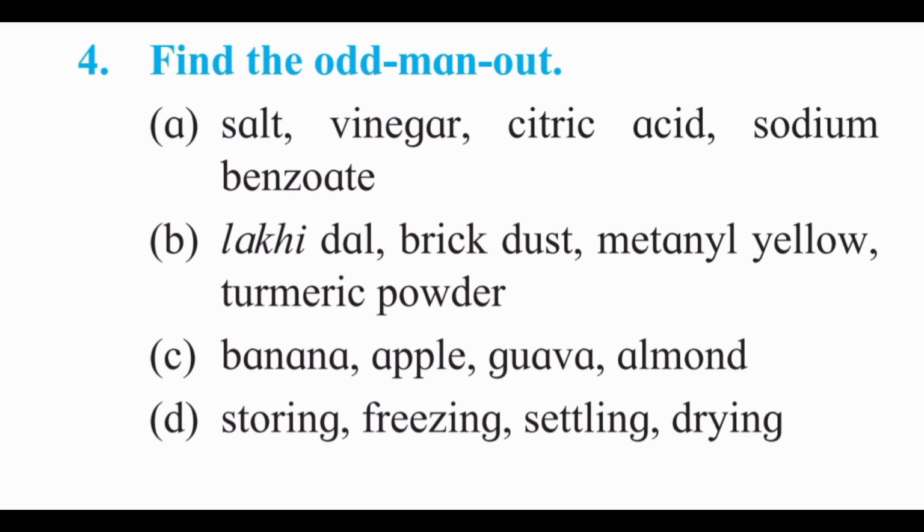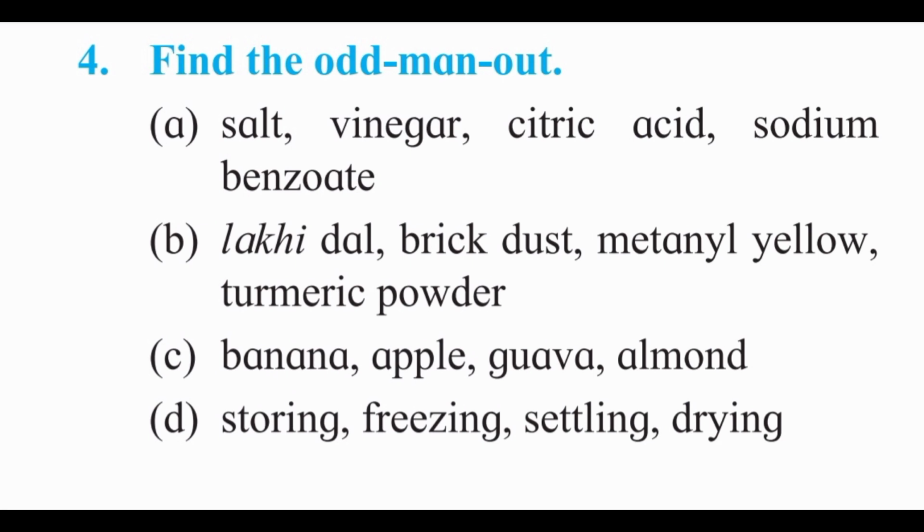Fourth question is find the odd man out. Three are of one group and one is the odd, so we have to find the odd. First is salt, vinegar, citric acid and sodium benzoate. We know that vinegar, citric acid and sodium benzoate are chemical preservatives, and salt is a natural preservative. So salt is the odd one out.